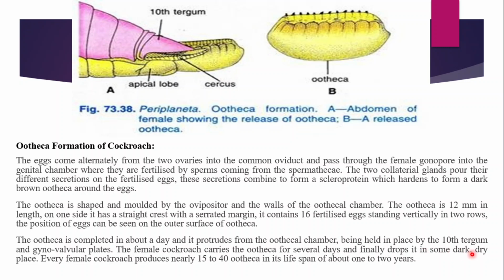drops it in some dark place. After the cockroach finds favorable conditions, it drops it in some dark, dry place. Every female cockroach produces nearly 15 to 40 ootheca in its lifespan of about 1 to 2 years. See, 1 to 2 years is the lifespan of the female cockroach. So in these 2 years it can produce about 15 to 40 ootheca in its complete lifespan.